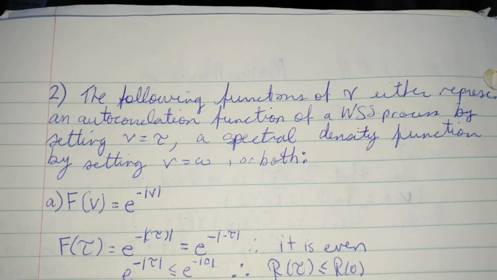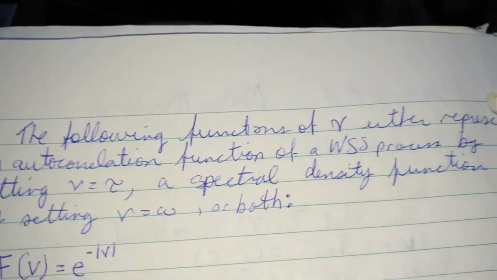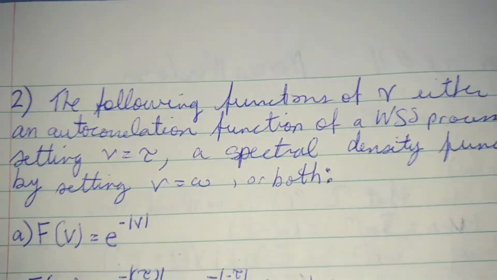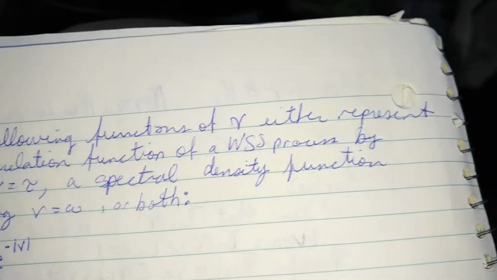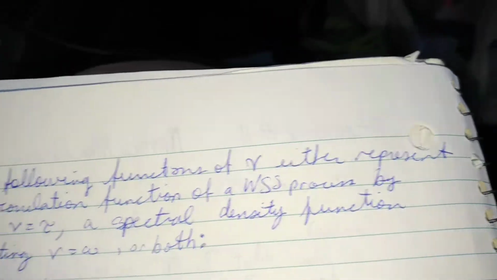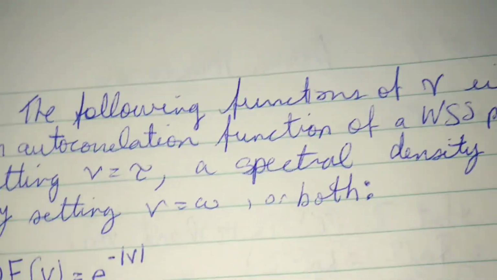Answer for homework 11, question 2. So the question says that the following functions of V either represent an autocorrelation function of a wide-sense stationary process by setting V equals to tau, a spectral density function by setting V equals to omega, or both.